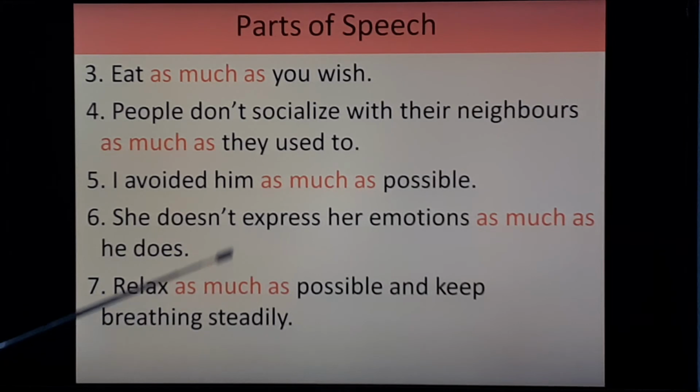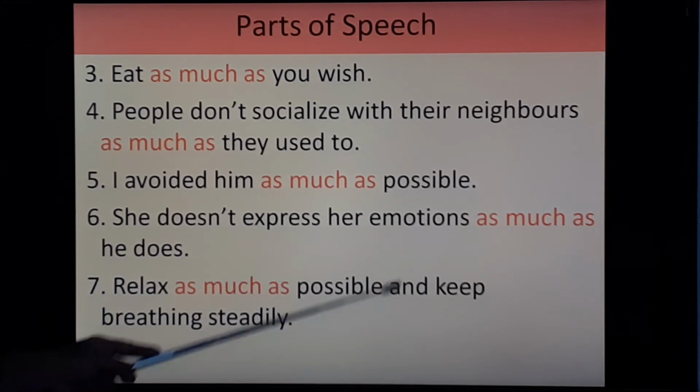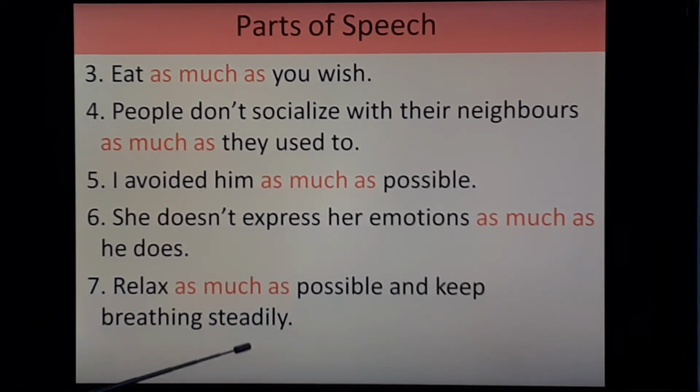Relax as much as possible and keep breathing steadily. So here relax, that is main clause, as much as, that is subordinating conjunction, and this possible and keep breathing steadily, that is subordinate clause.